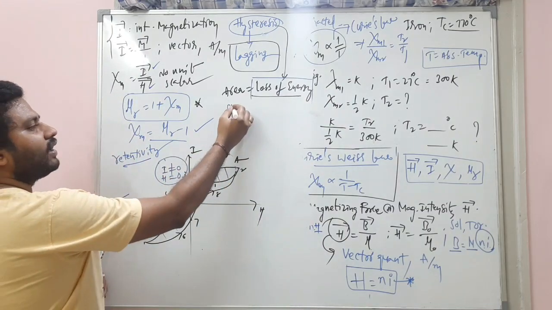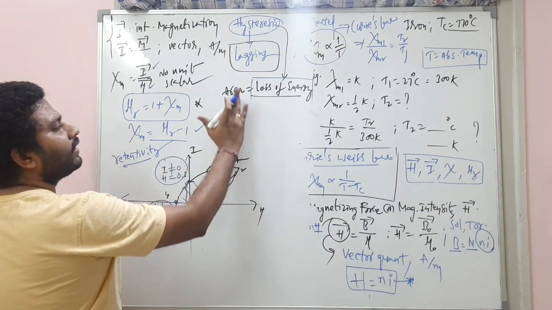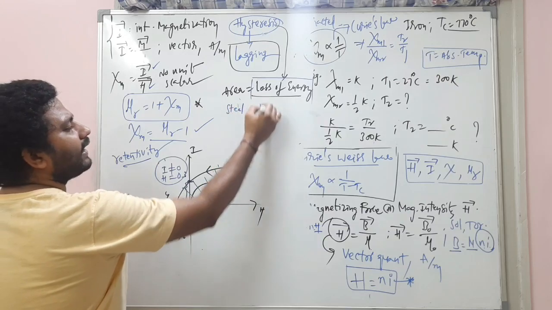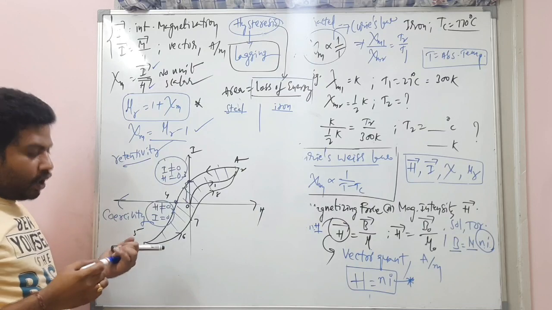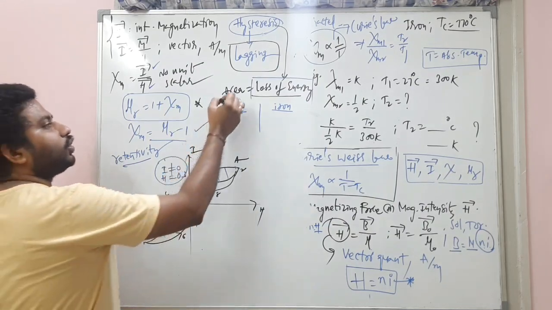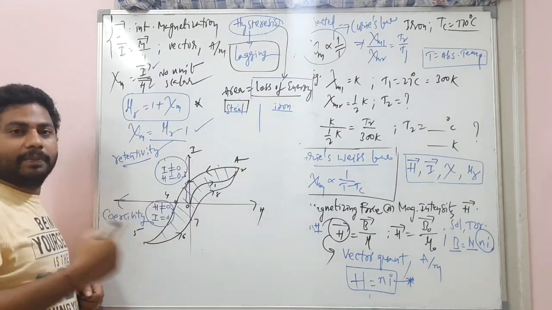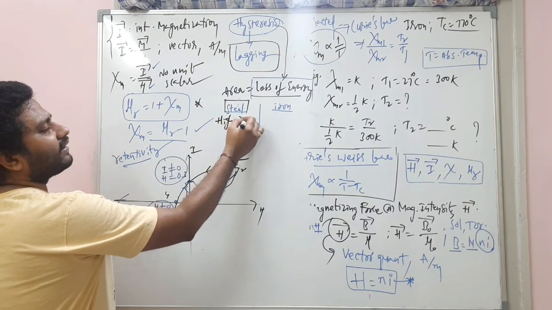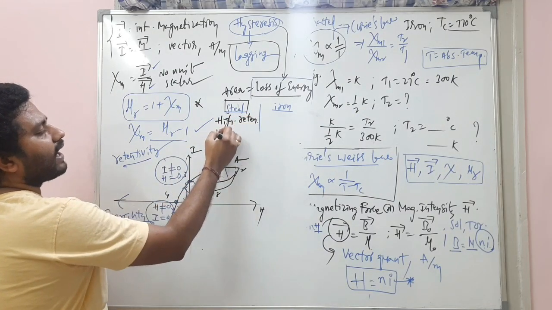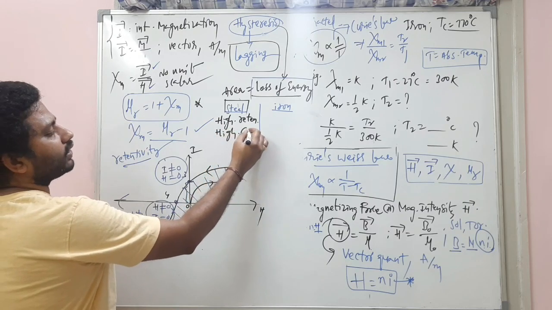So I have a steel body and I have an iron substance, right? Steel and iron. Steel is the substance used for making permanent magnets, because it will have high retentivity and high coercivity, students.